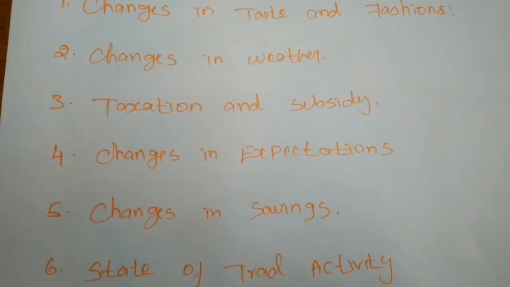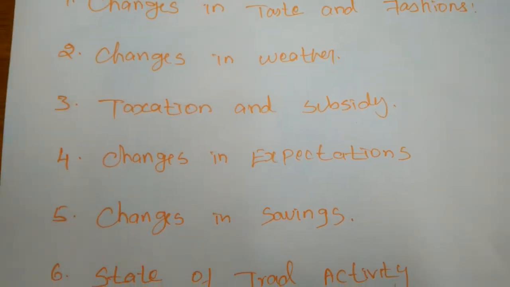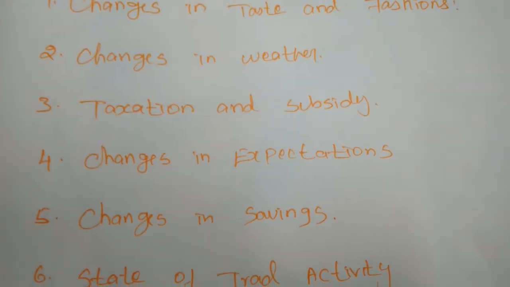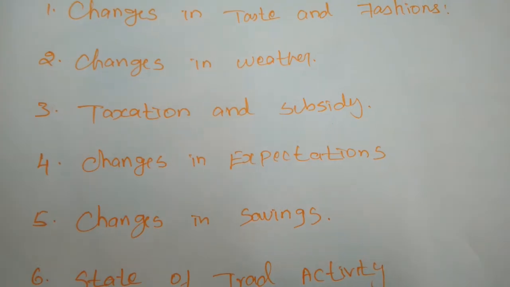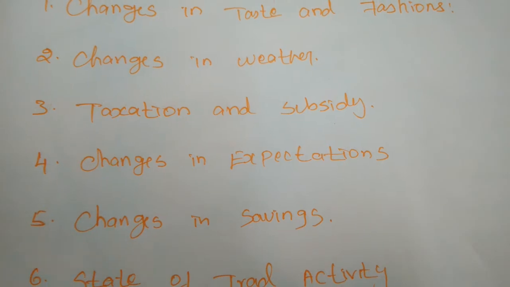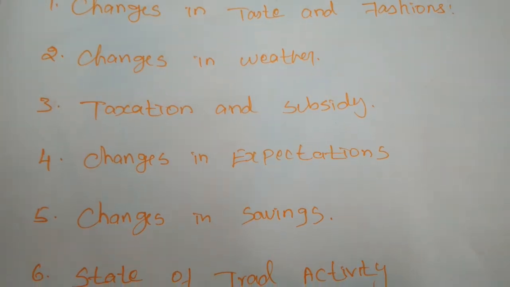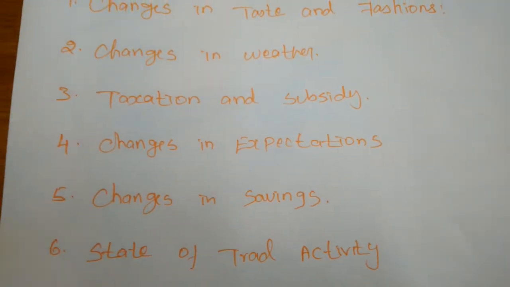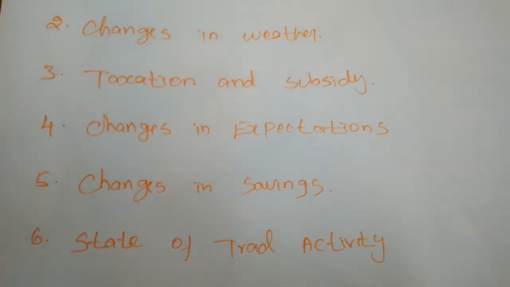Next is taxation and subsidy. The government imposes new types of taxes. Suppose the government increases the tax amount, the already existing tax. That means the consumers or the producers will increase the price of the commodity. Like that, if the taxation is reduced, the price will also be reduced. If the taxation is reduced, the demand will be increased. If the tax amount has decreased, the demand will increase.